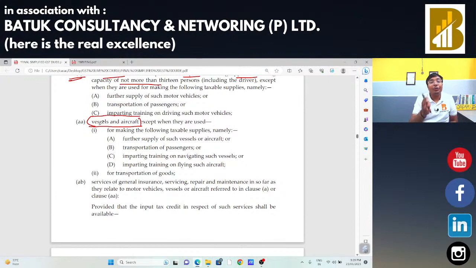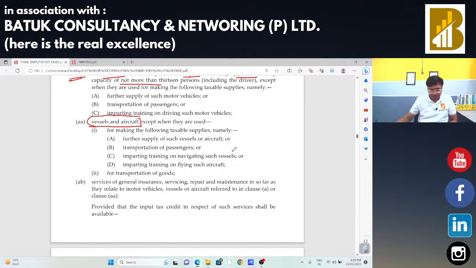Second, if he is going to use that vessel and aircraft for the transportation of passengers, for example Air India, if Air India is going to buy any aircraft, in that case input tax credit is allowed in the hands of Air India, because Air India is going to provide the services of passenger transportation. And the working of Air India is only due to those vehicles, hence input tax credit is allowed.